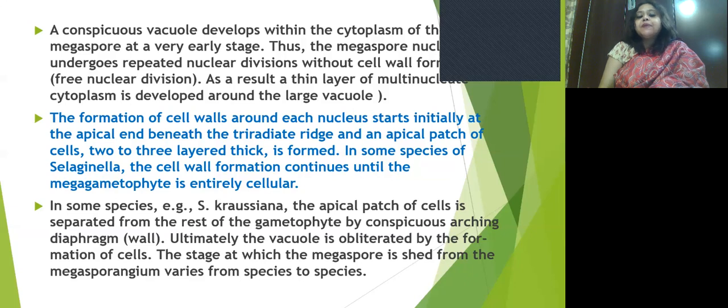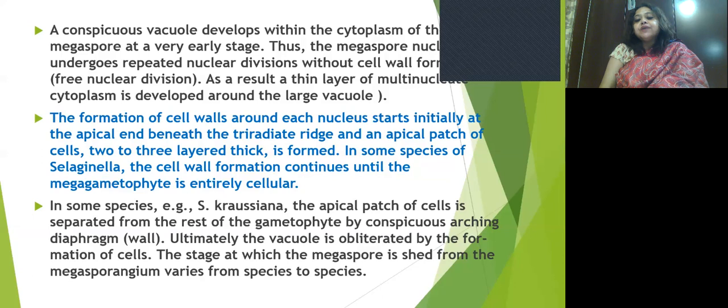In some species like Selaginella crassuana, the apical patch of cells is separated from the rest of the gametophyte by a conspicuous arching of the wall, that is the diaphragm. And ultimately the vacuole is obliterated by the formation of the cells.